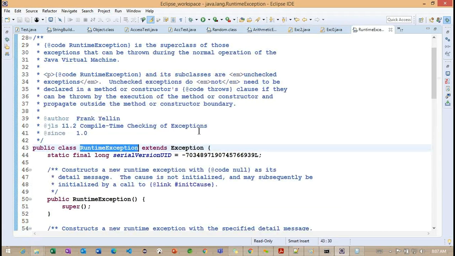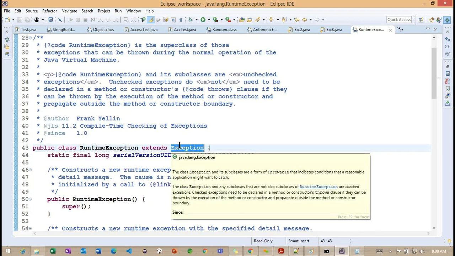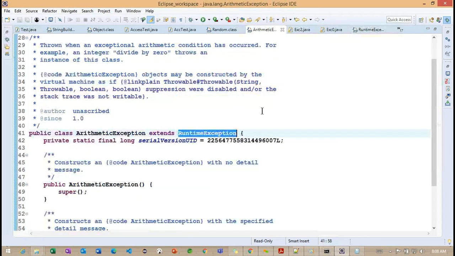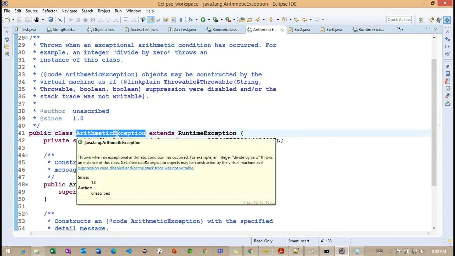If I open this runtime exception, you can see runtime exception is extending from our exception class. So directly or indirectly, this arithmetic exception class is extending from which class? Exception class. Getting the point?